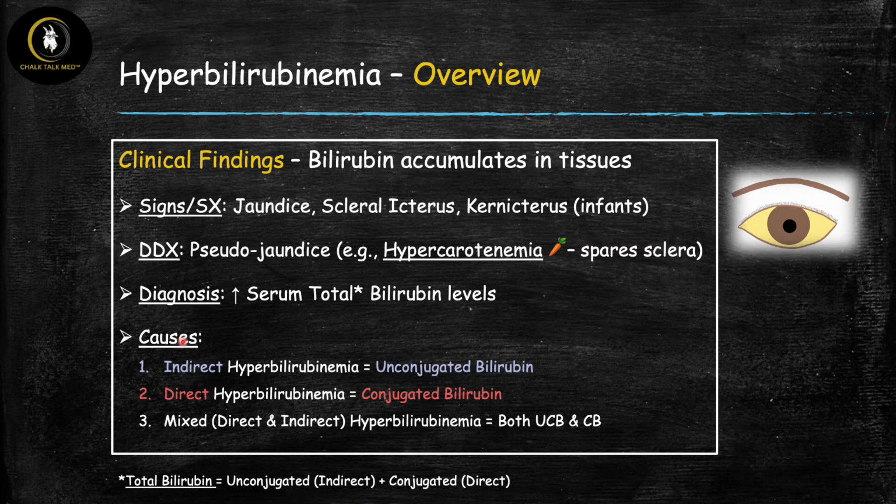So that means that the causes of jaundice can be broken down into three buckets. Those that cause high levels of indirect, aka unconjugated bilirubin, those that are caused by high levels of conjugated, aka direct bilirubin, and then the final category is causes that lead to high levels of both direct and indirect bilirubin, and those are known as mixed hyperbilirubinemia. And now in the rest of this video, we're going to go through all of these different buckets.